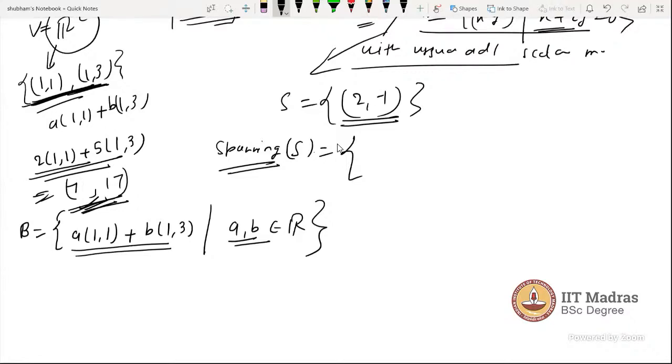What does it mean? It means all the linear combinations of these two vectors. For example, (7,17) is one element of B, if you take a as 2 and b as 5. So B is the collection of all possible linear combinations of these two vectors.